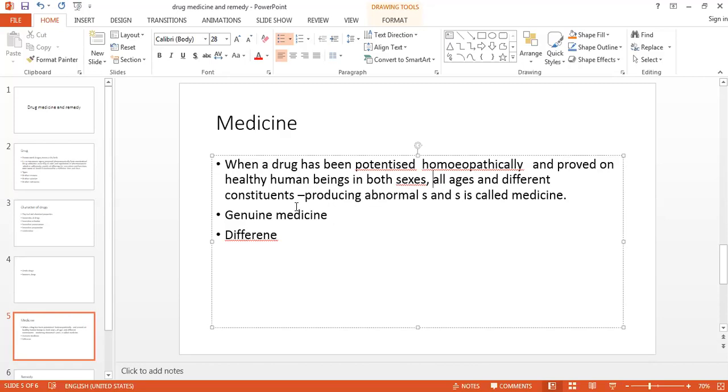constitutions. So different constitutions पे it is proved, then only, and उसमें जब it is proving, it is producing the abnormal signs and abnormal symptoms.